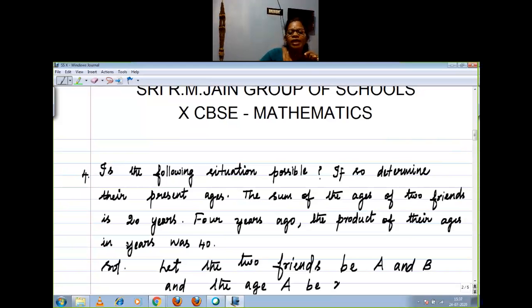Age of B, X years. Two friends, so I'm labeling A and B. In that one, age B, X I consider. Using that, I can get what is the age of B. Right, children? Now I'm going to move to the next statement.